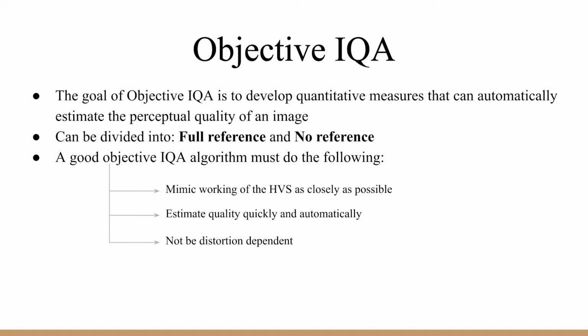In general, these can be divided into two types: full reference and no reference. Full reference methods usually estimate the quality of an image with respect to an undistorted version of the image known as the reference image. No reference methods, as the name suggests, estimate image quality without the use of a reference image. From our discussion so far, it is clear that a good IQA algorithm should be able to do three things: mimic the working of the HVS as closely as possible to accurately estimate perceptual quality. It should be able to estimate quality quickly and automatically, as it's usually part of a larger pipeline. And lastly, the algorithm should not be dependent on a specific kind of distortion, because that reduces the usability of the algorithm in the real world.